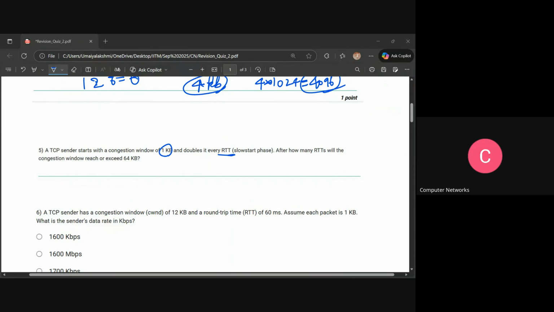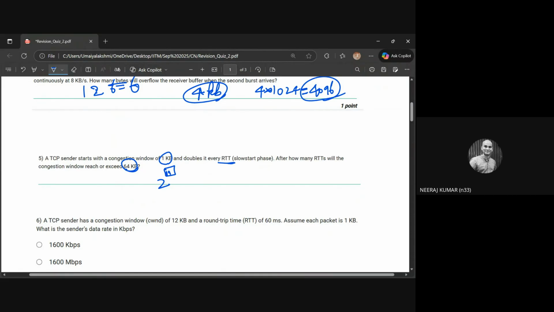So 1, 2, 4, 8. So you can say that at 2 to the power of 6 I'll get it as 64. When it will go beyond 64. Right. Okay, that should be the question.